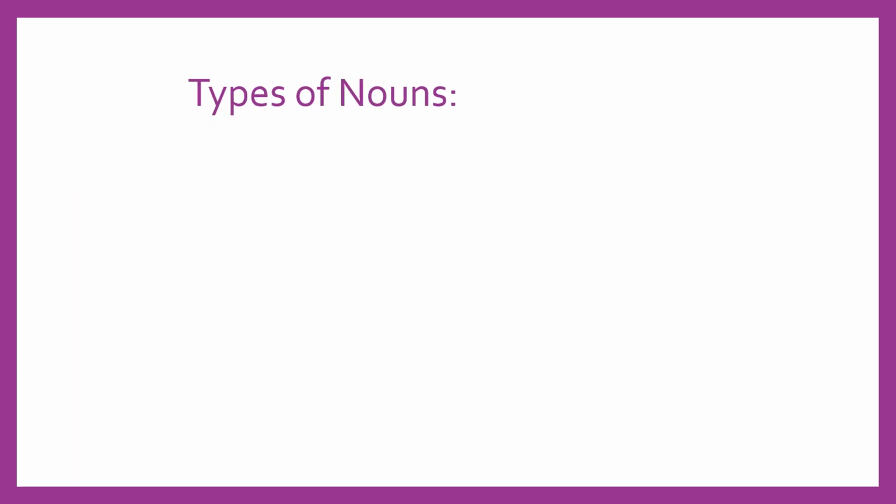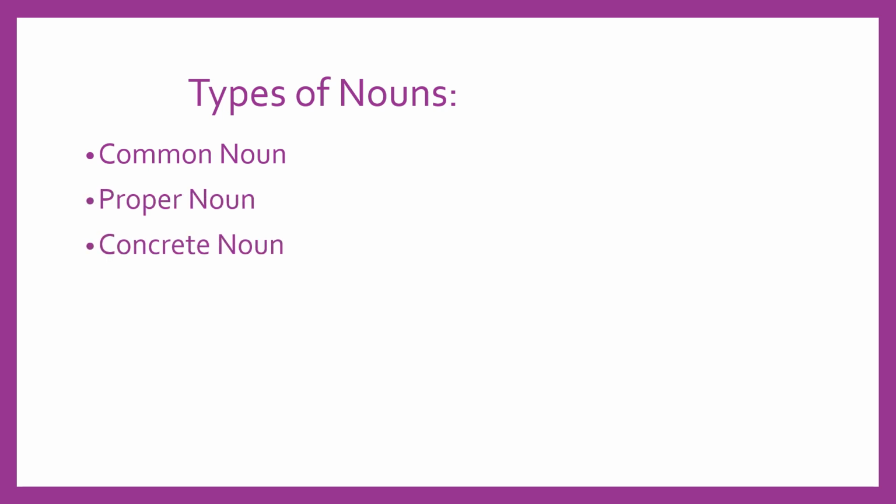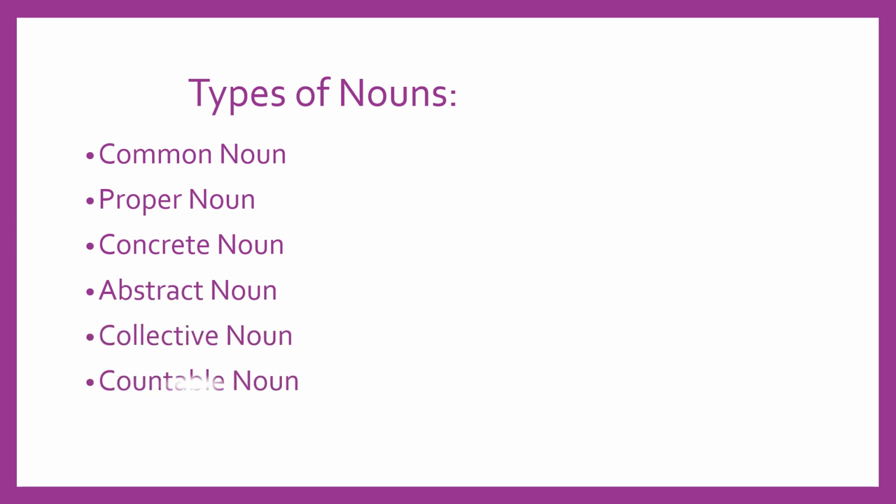Types of nouns: common noun, proper noun, concrete noun, abstract noun, collective noun, countable noun, and uncountable noun. In another video, we will learn each type in detail with examples.